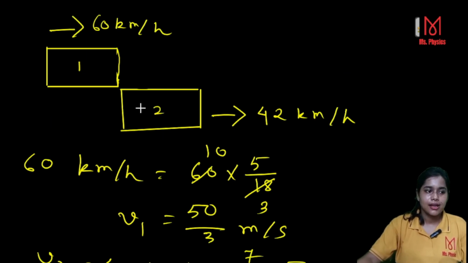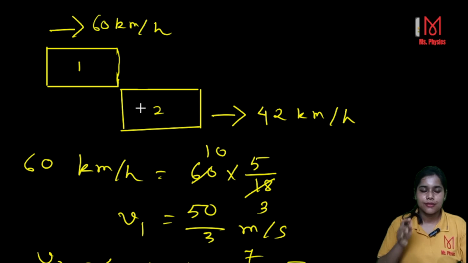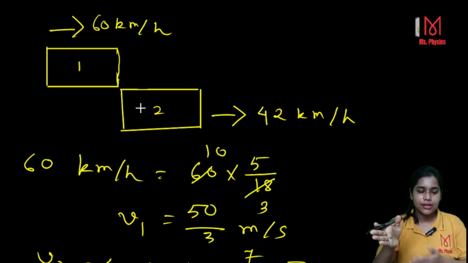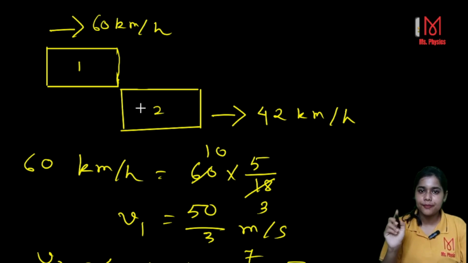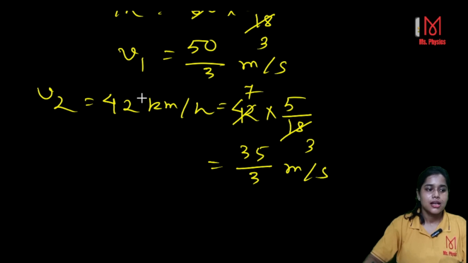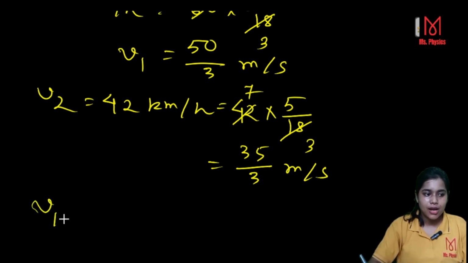Now obviously, in the same problem, one car is moving with one velocity, and behind it another car is moving with another velocity. So obviously there will be some relative velocity. So velocity of 1 with respect to 2, first you write down the formula, that is V1 minus V2.